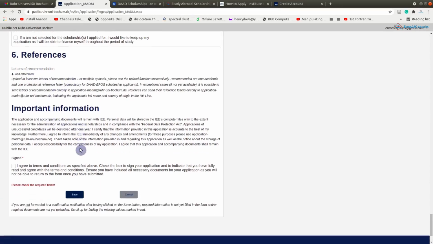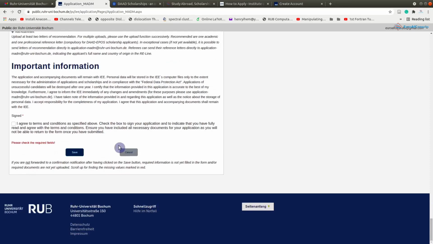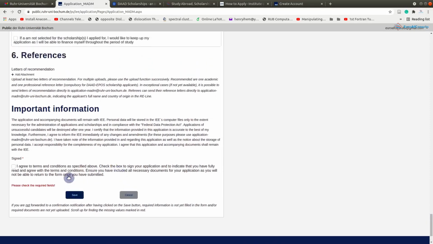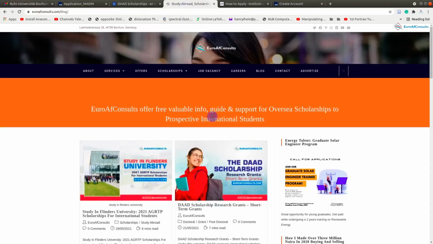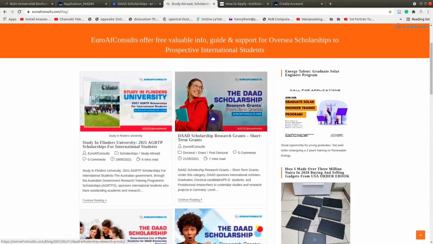You upload them here, and then you confirm that you agree with the terms and conditions of the website of the school, and then you save. Once you save, you automatically submit your application. When you save, then you proceed and confirm and submit your application. The application procedure will probably be quite similar to the other categories of the DAAD scholarship. And in our article too here at EROAF Consult, we have outlined the application procedure step by step, so it will be quite easy to follow.